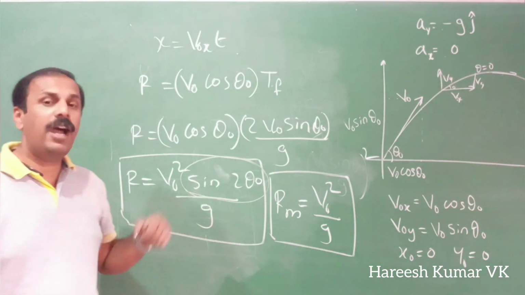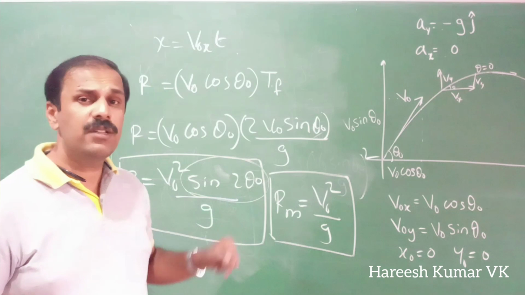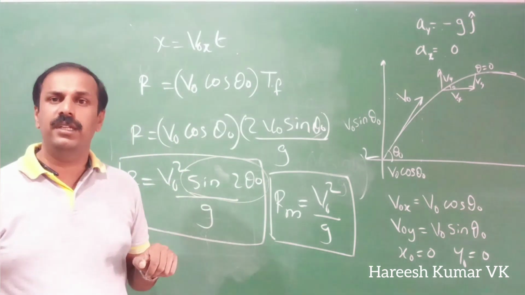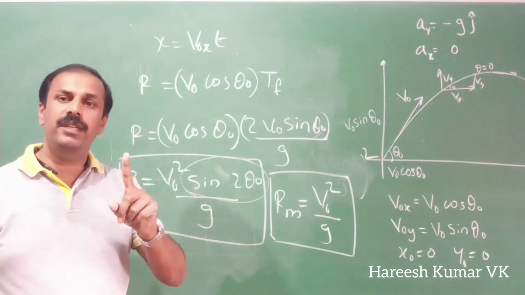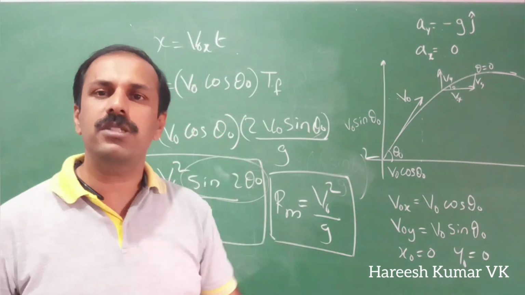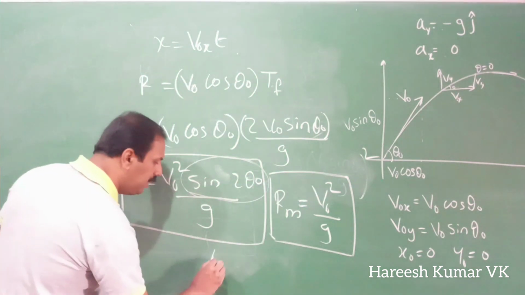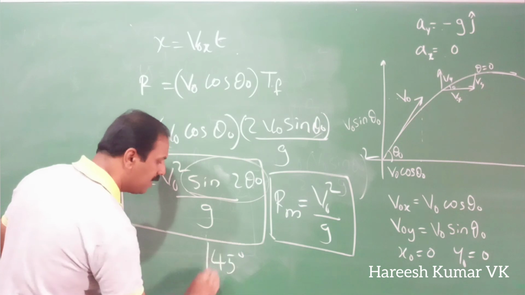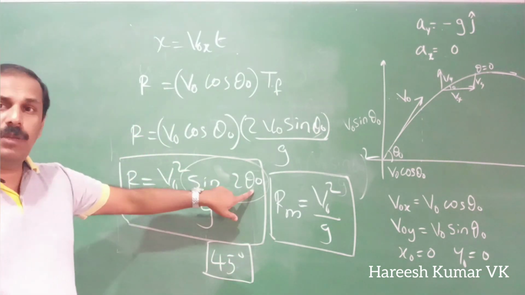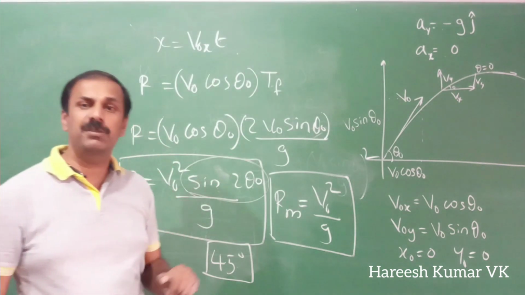So for what value of the angle is sin equal to 1? Sin 90 is 1. So 2 theta 0 should be 90. If 2 theta 0 is 90, you will get maximum range. If 2 theta 0 is 90, what about theta 0? Theta 0 should be 45 degree. So that is a very important result. When the angle is 45 degree, 2 theta 0 becomes 90 degree, sin 90 becomes 1, so you will get the maximum range.